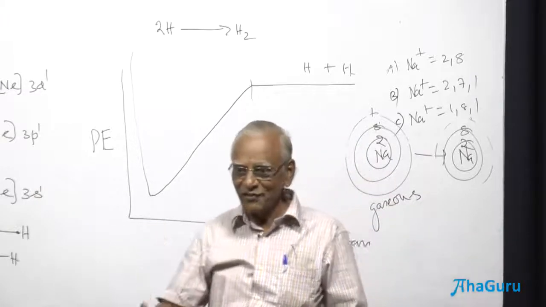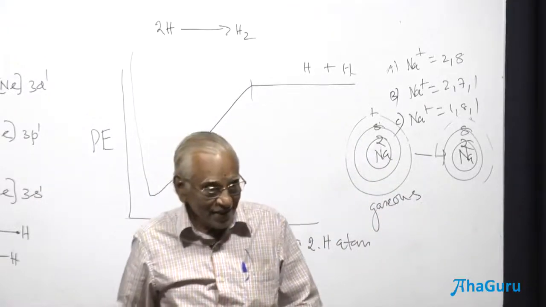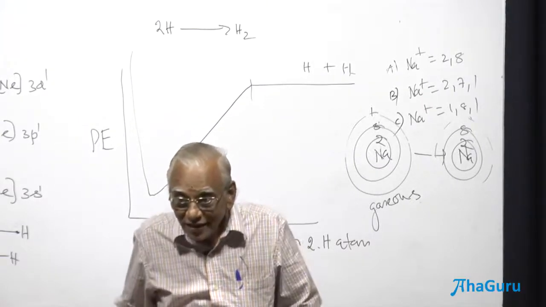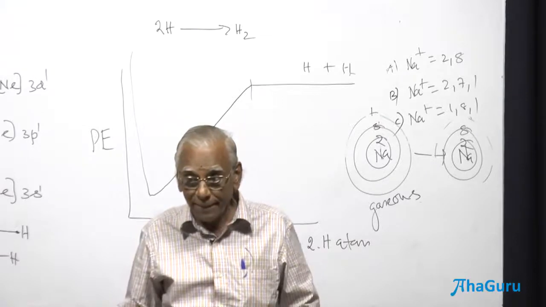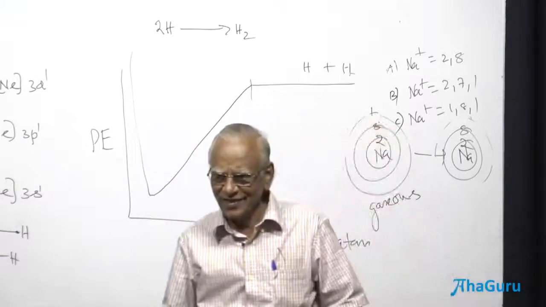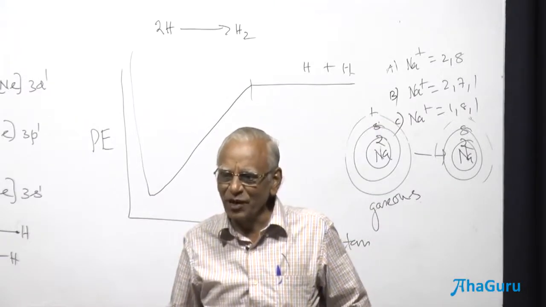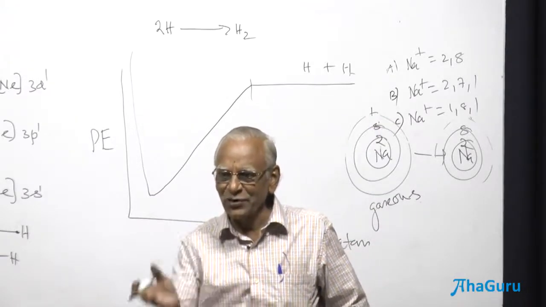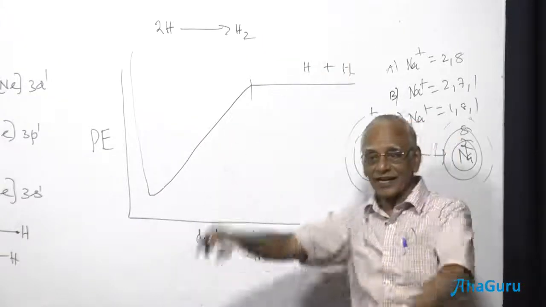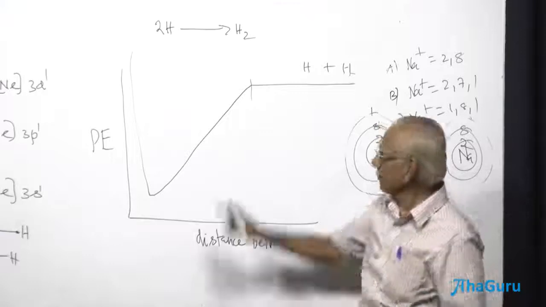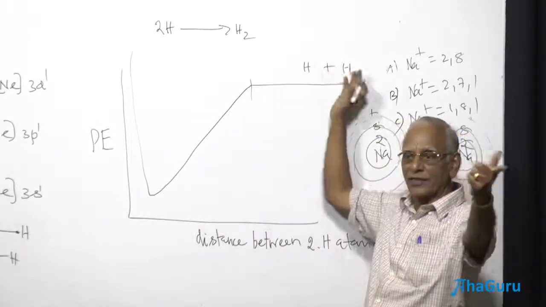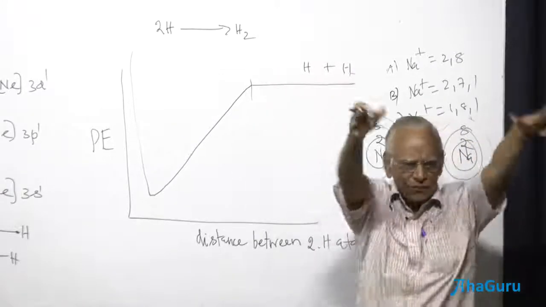That's the definition. What is the infinite distance? Minimum distance below which potential energy decreases and stability increases. Or how else can you modify? Below which the attractive forces increase. This hydrogen atom attracts this hydrogen atom. Attractive forces begin to operate. And up to this point there are no attractive forces, nor repulsive forces.